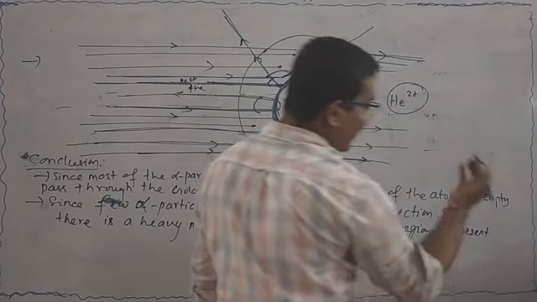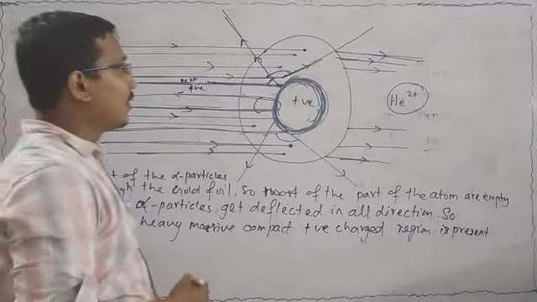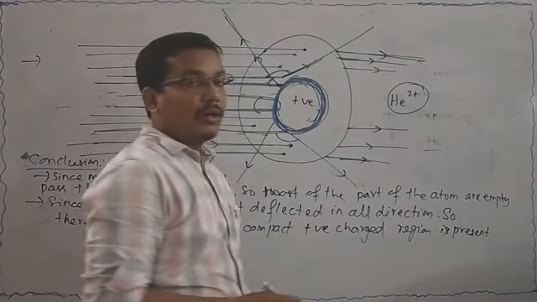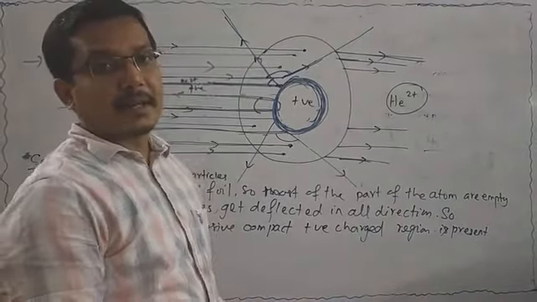As a result, they get deflected. This is your Rutherford experiment.